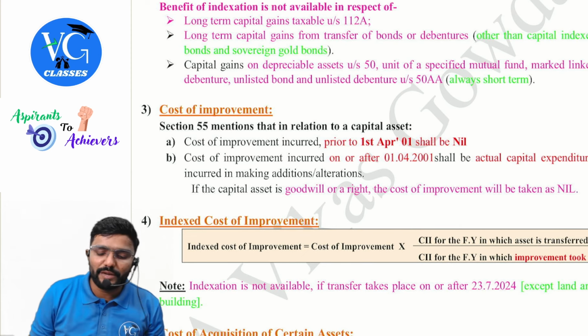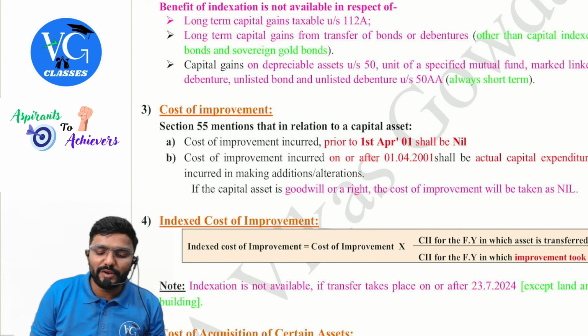But indexation is available for capital indexed bonds and sovereign gold bonds. But if sovereign gold bonds are redeemed by individuals, it is actually exempt. It is not at all a transfer. By anyone else, yes, it is a transfer. Is indexation available? Yes. Then capital gains on depreciable asset. That is when section 32 fails, immediately section 50 will take over.